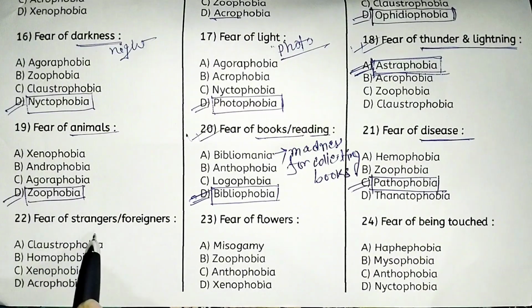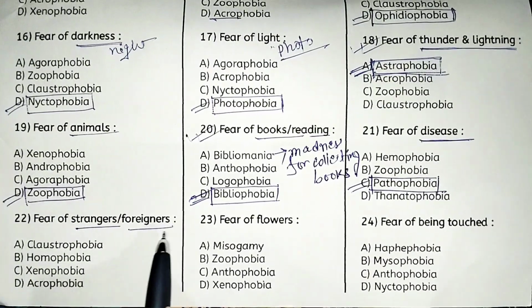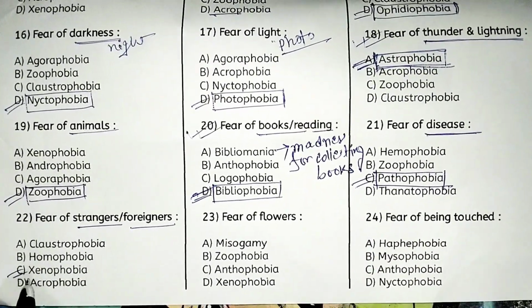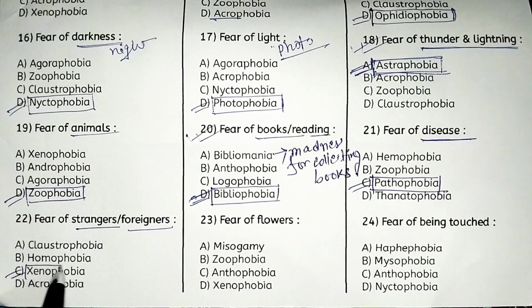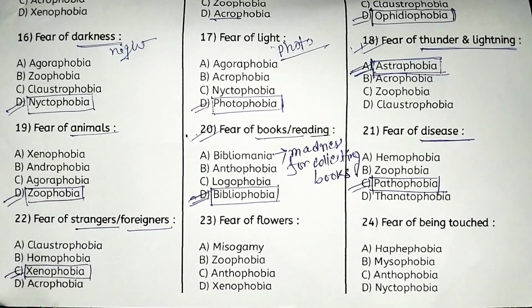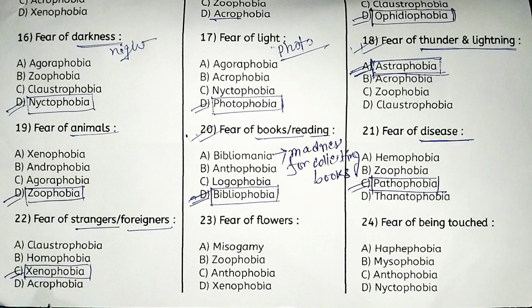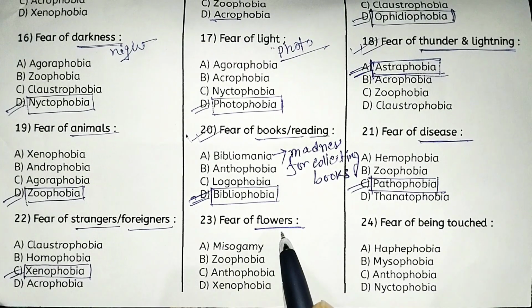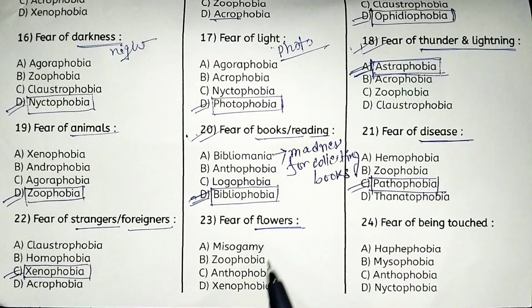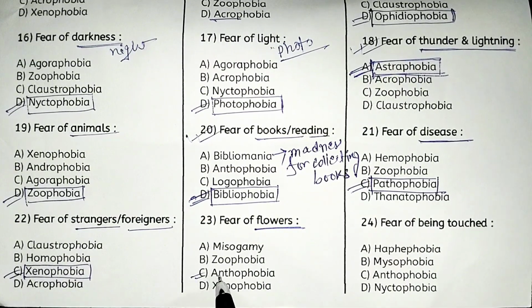Next, fear of strangers or foreigners. That is option C, xenophobia. Xenophobia is the right answer. Next, fear of flowers. Fear of flowers means option C, anthophobia.